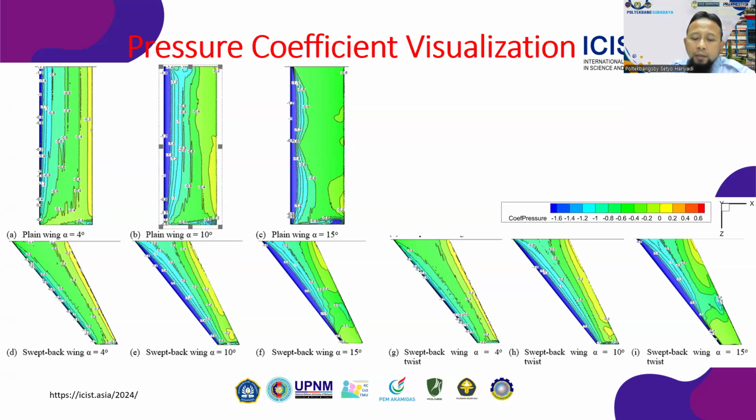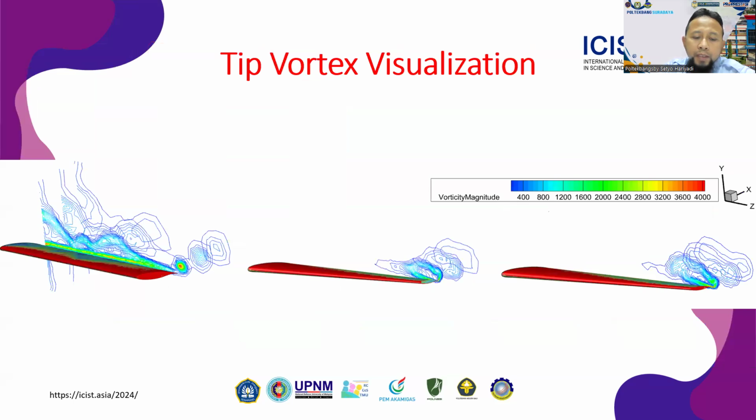It can be shown that the separation process is not uniform in all configurations. In the plane wing, flow separation tends to start from the wingtip area, whereas in the sweepback wing it starts from the wing root area. In tip vortex visualization, the use of twist angle has the least effect on reducing the total drag coefficient and increasing the lift coefficient, but has a clear impact on the lift to drag ratio.